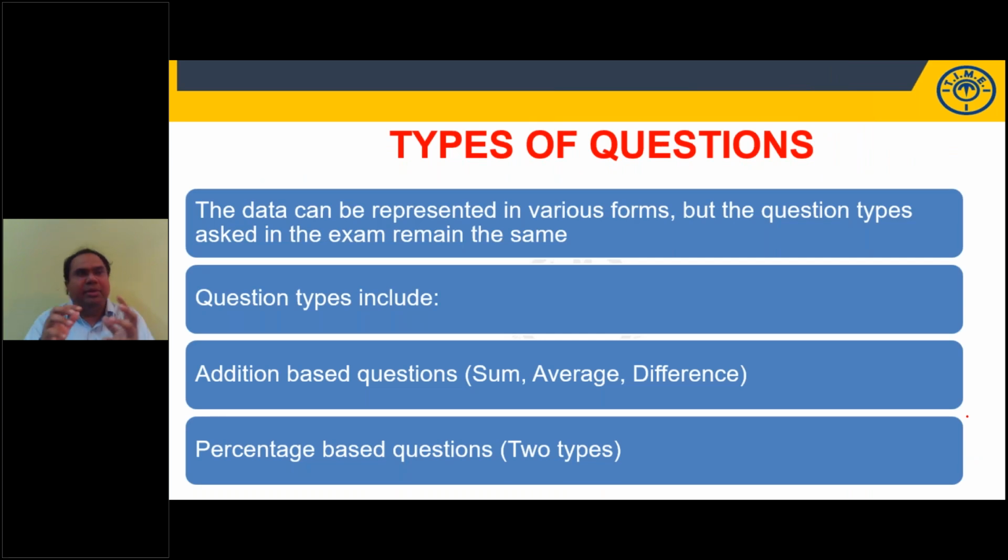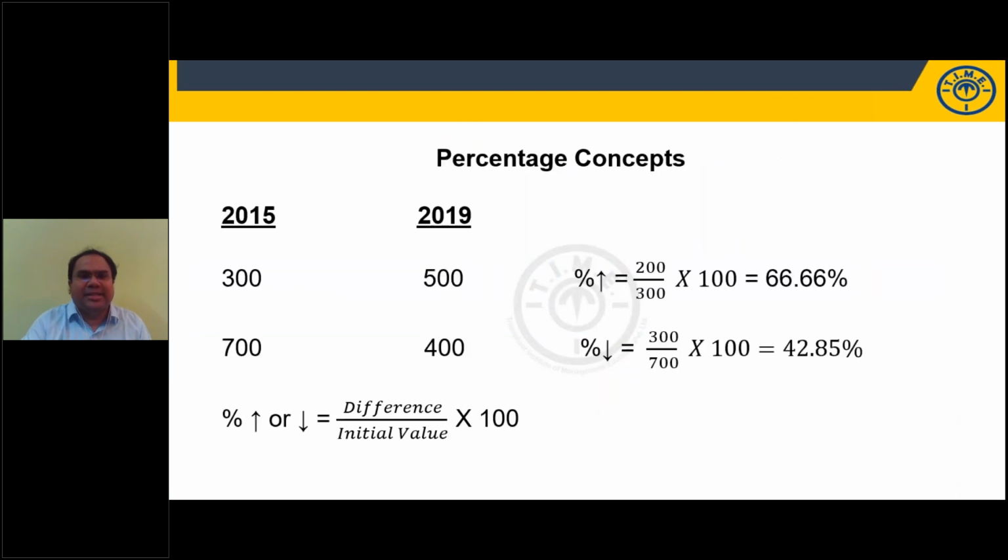So, types of questions. See, the point is data can be represented in several forms. The same question I can represent in a table, in the form of a bar graph, in the form of a line graph, in the form of a pie chart. But more or less the question type will remain the same. Addition based questions, he will ask you what is the sum, what is the difference, what is the average, or percentage based questions. When I say percentage based questions, I am not going to discuss percentages, just look at this. Percentage increase, percentage decrease questions.